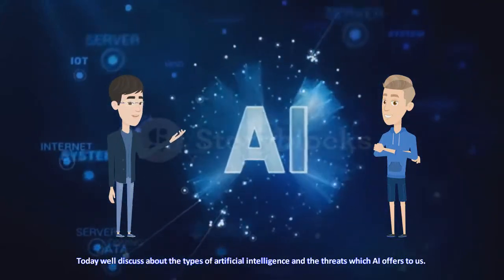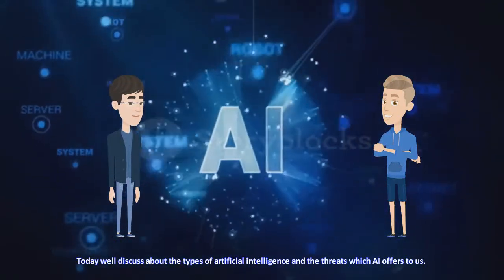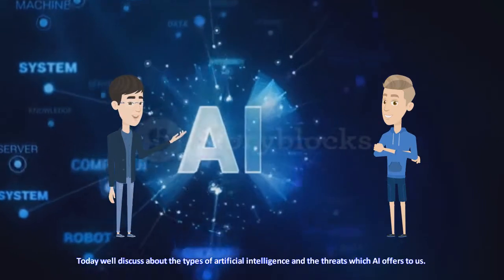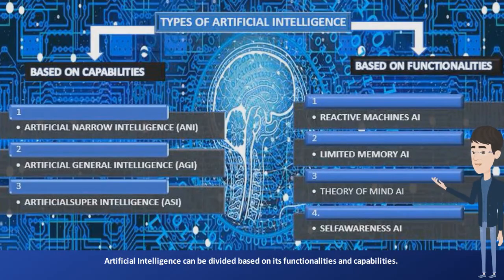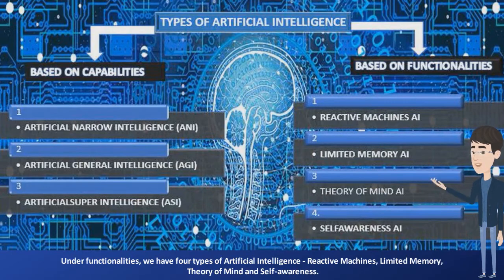Today we'll discuss the types of artificial intelligence and the threats which AI offers to us. Artificial intelligence can be divided based on its functionalities and capabilities. Under functionalities, we have four types of artificial intelligence, named reactive machines, limited memory, theory of mind, and self-awareness.